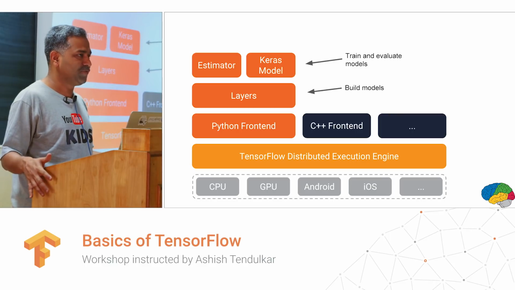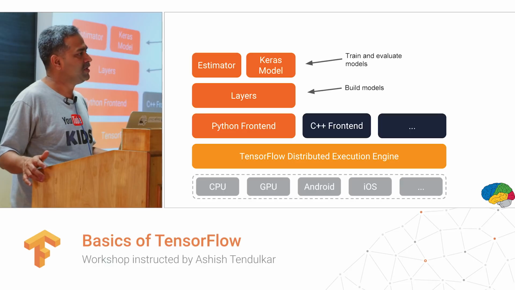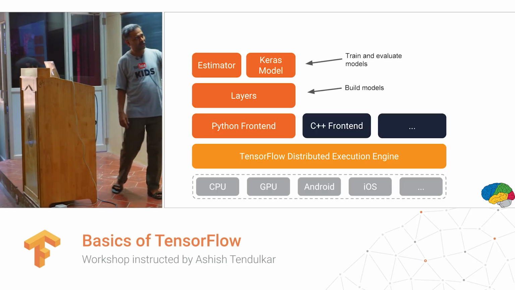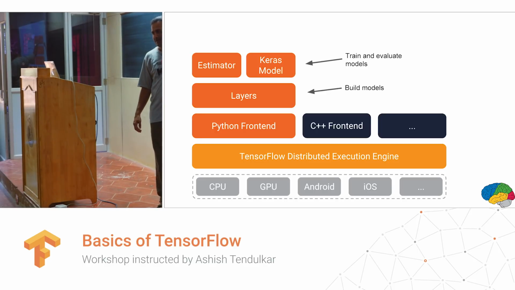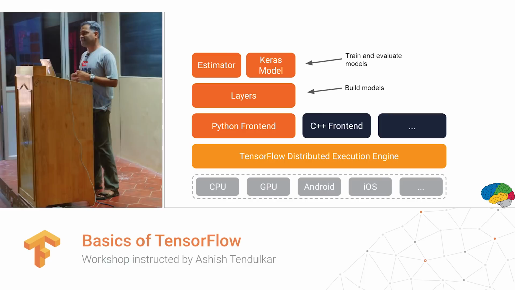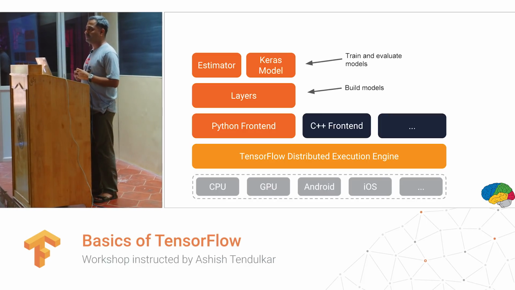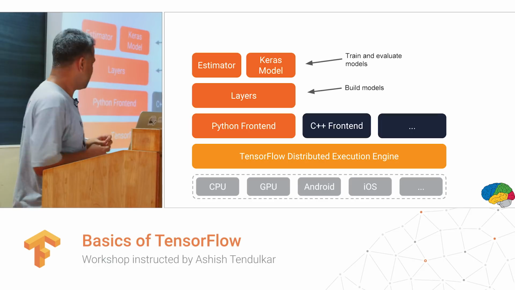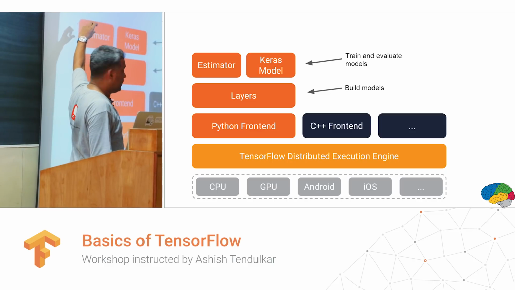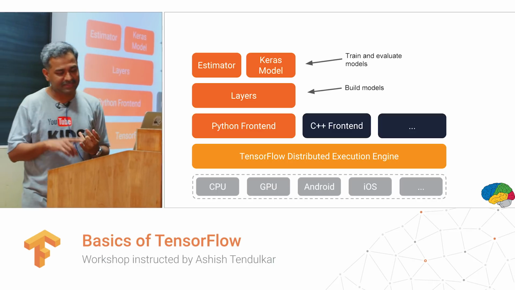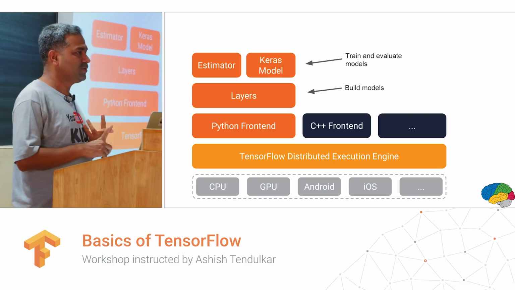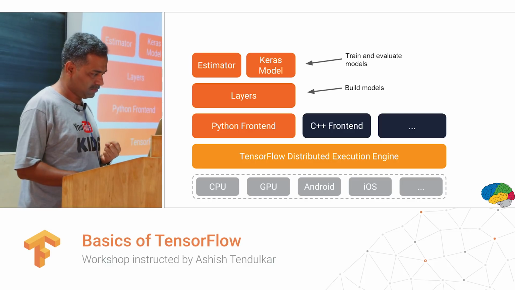So if you are doing your MS project, research, or even BTP, where you need to write your own machine learning algorithm, a new algorithm, you can also think of using estimator APIs. You can think of estimators as abstract classes. Do you know abstract class? So it defines some kind of a framework. For any machine learning algorithm, if you want to use estimator, you have to implement what is called the train function, model function, and test function. So estimator is a framework to build any new machine learning algorithm.